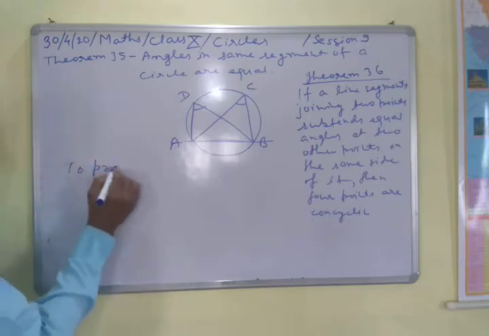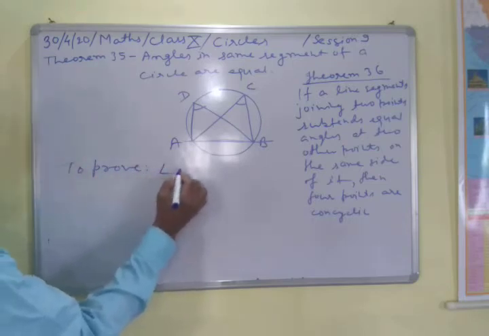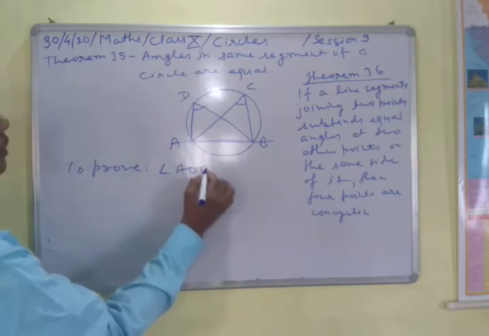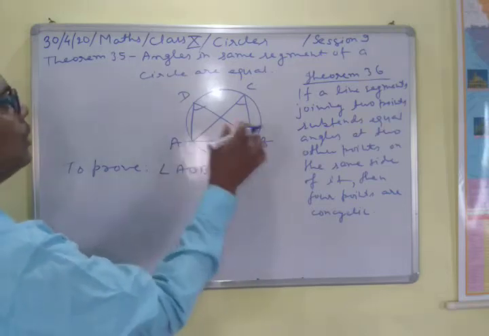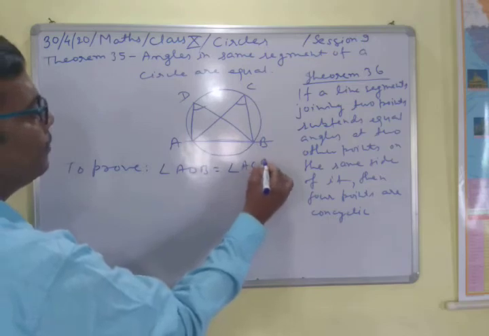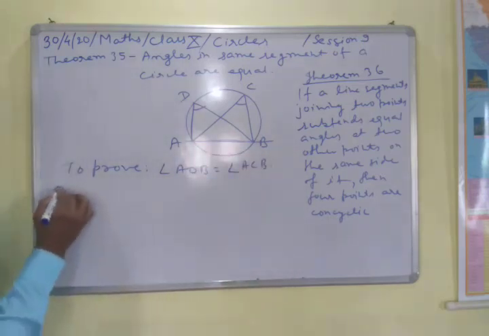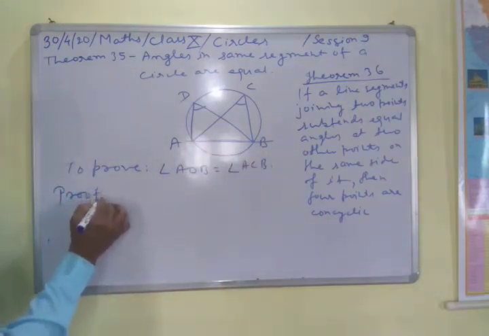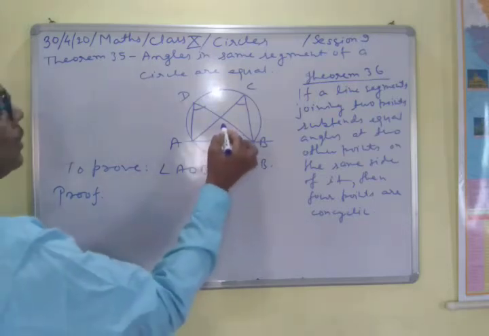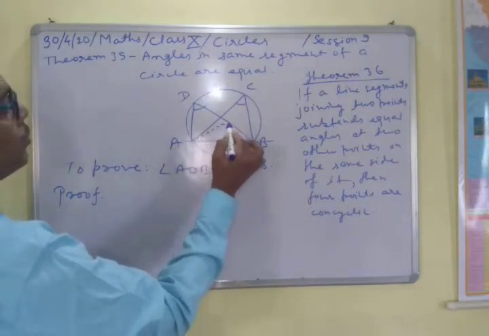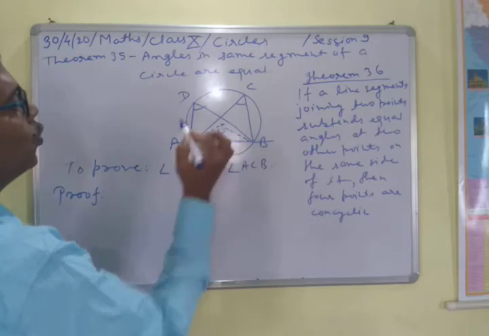To prove: angle ADB equal to angle ACB. We have to prove this here. So how will we prove? You can take any center here. So suppose this is the center and this is O.